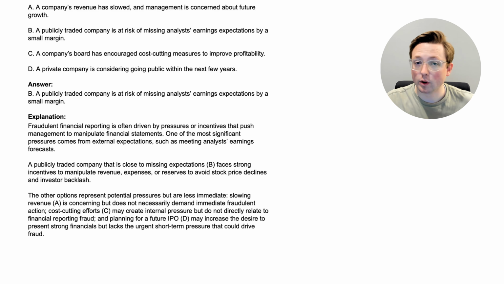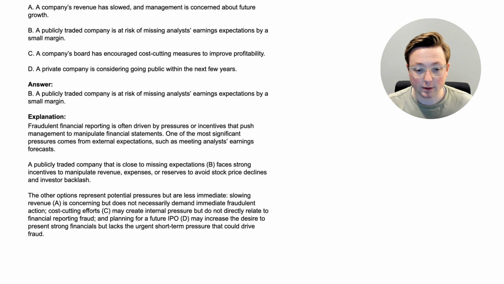When there is pressure or an incentive for the company to lie about their numbers so that they can keep their stock prices up or things like that, that is obviously going to make them more likely to commit fraud. The other options represent potential pressures but are less immediate. Slowing revenue, that was option A, is concerning, but does not necessarily demand immediate fraudulent action. It's not necessarily going to lead to fraud.